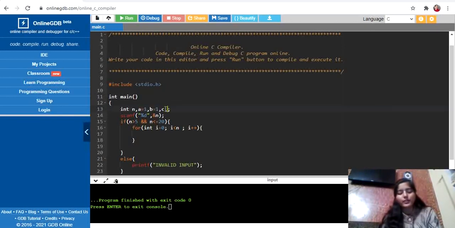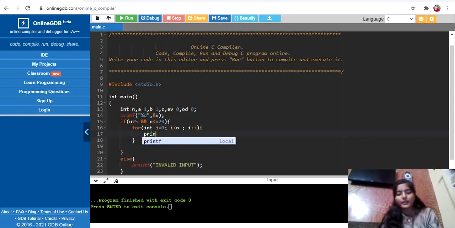Also, as we have to calculate the total count of even and odd numbers, I am taking a variable ev and another variable od, and initializing both of them to 0.